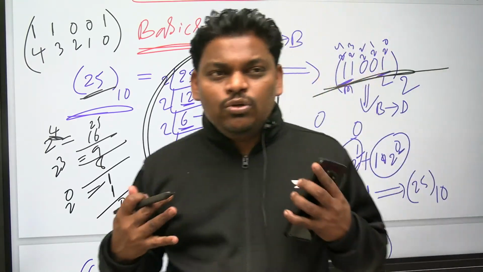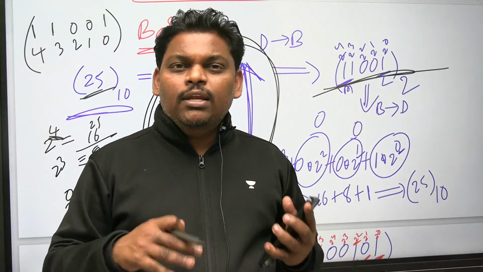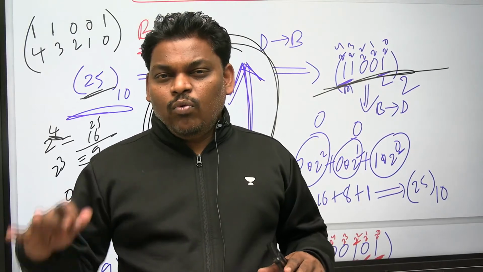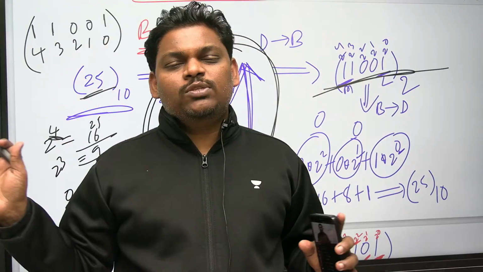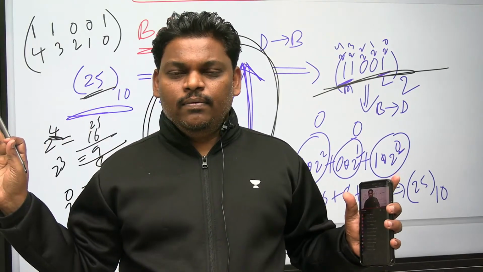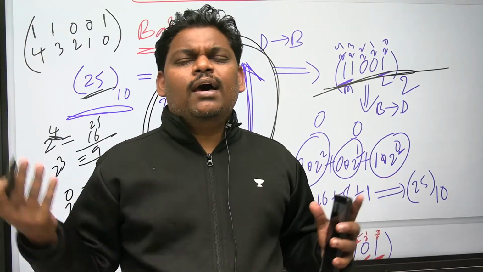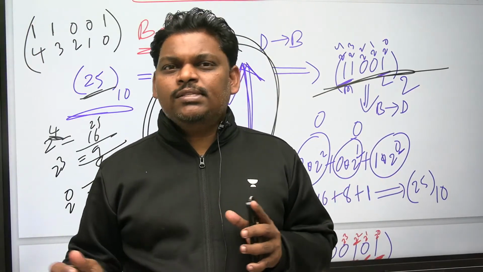So till now I explained decimal to binary, binary to decimal, and what the computer will actually do. Next, what a human will do. Human is normally the smartest person on this earth.